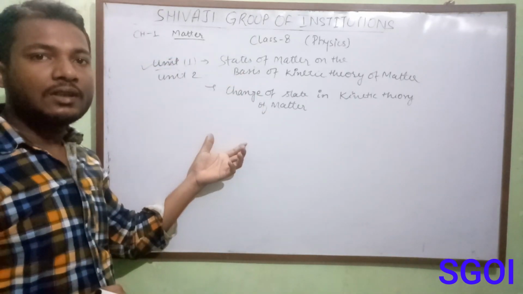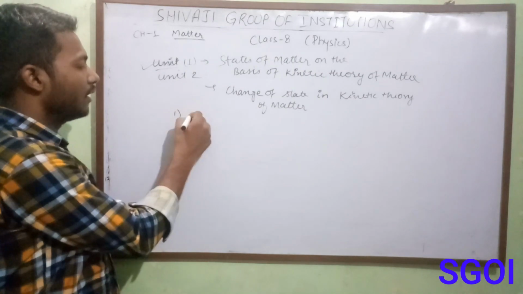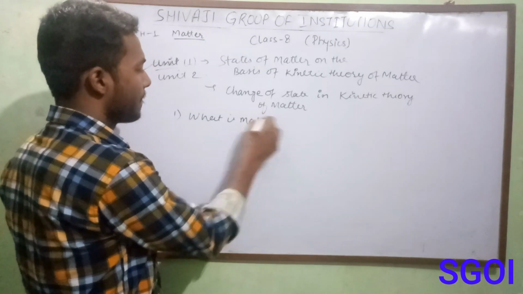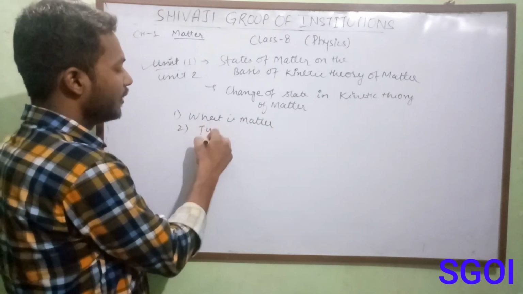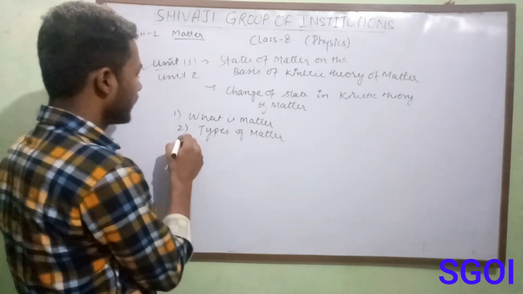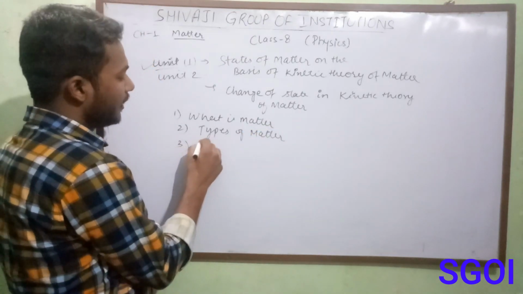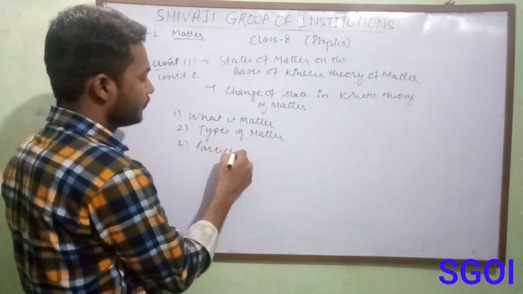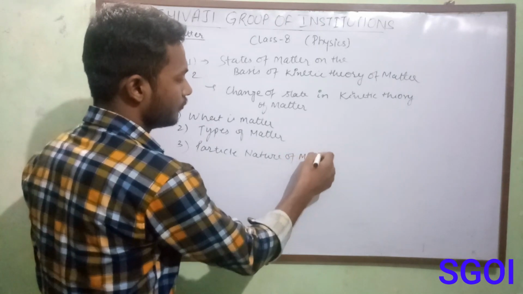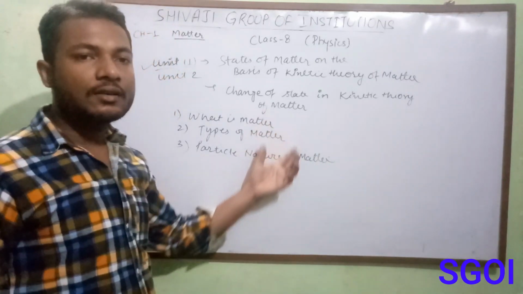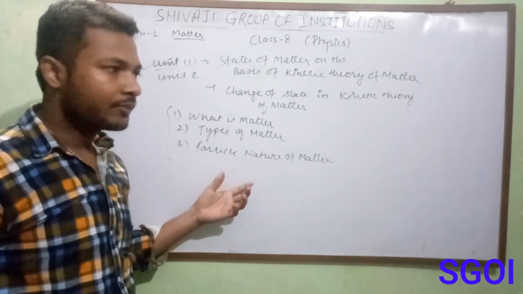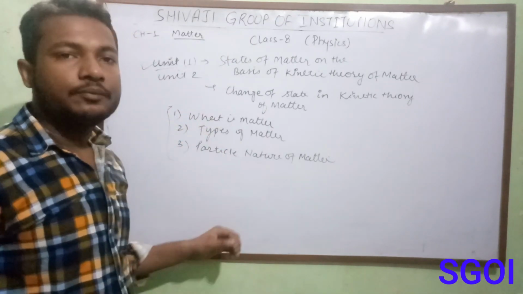Now let's see what is the outcome of today's class. First we will learn what is matter. Second we will learn types of matter. And third we will learn particle nature of matter. So these are the 3 main topics which we will learn today. So let's see what is matter.